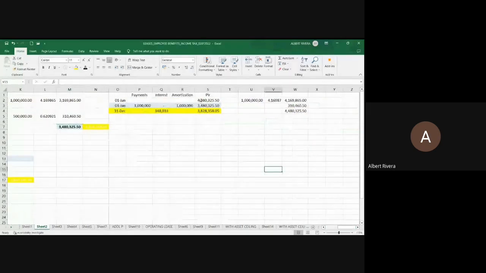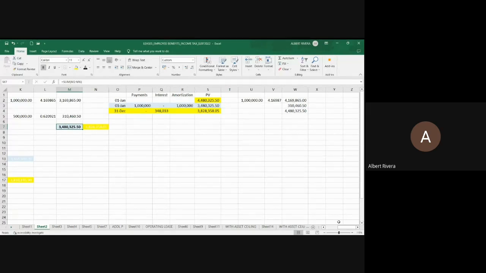Ito ang initial measurement mo eh. Diba the initial measurement is the present value of the lease payments? Ito yun. So, your lease payments includes the fixed rental payments that is 1 million times 4.16 and the purchase option. And the purchase option is 500,000 times 0.62. This is 310. So, this is the initial measurement, 4,483,225.50. Okay? And ang tinatanong kasi, carrying value, then consider any advance payments. And there is amounting to 1 million. Therefore, this is 3.48 million. Therefore, this is now the carrying value of the liability January 1.